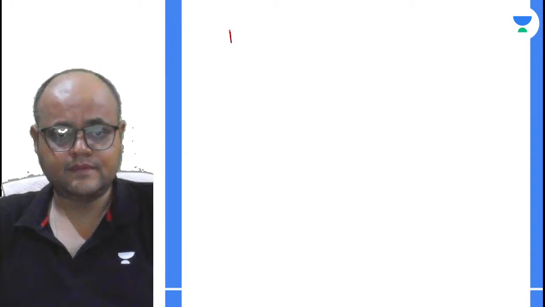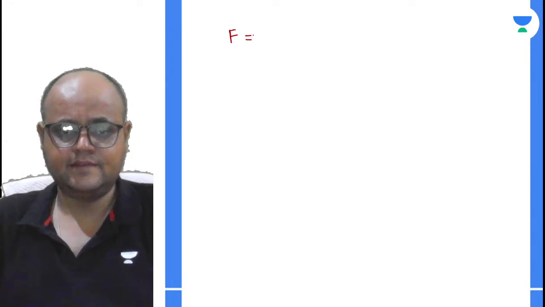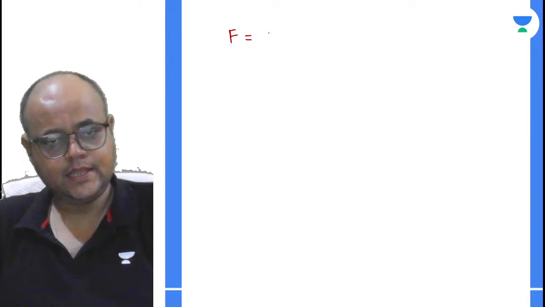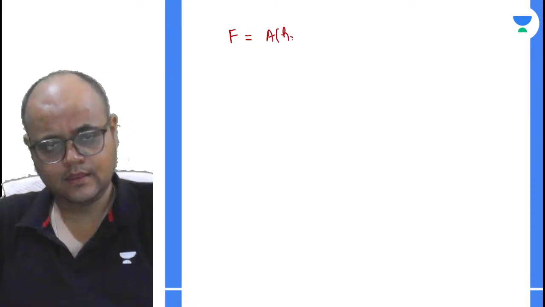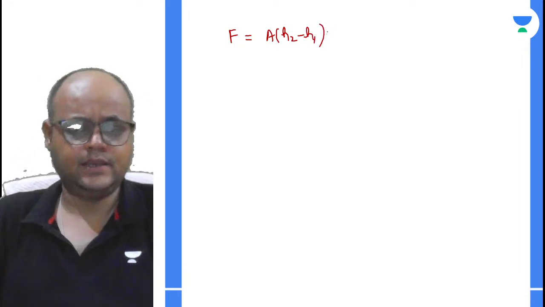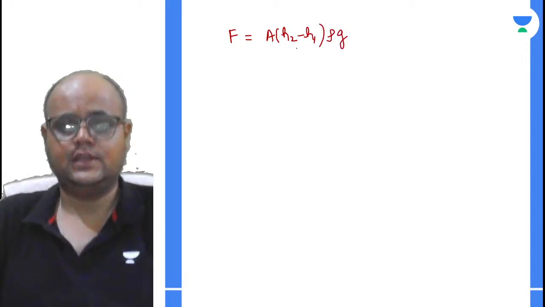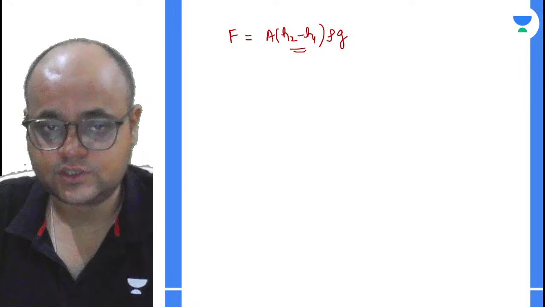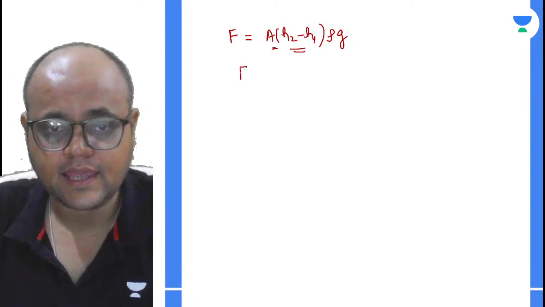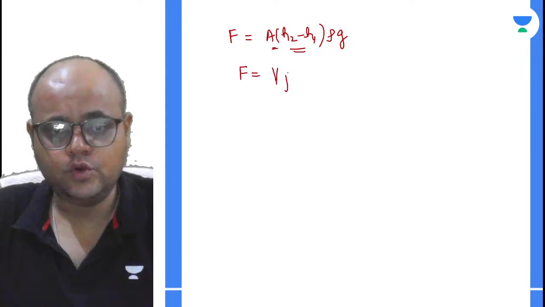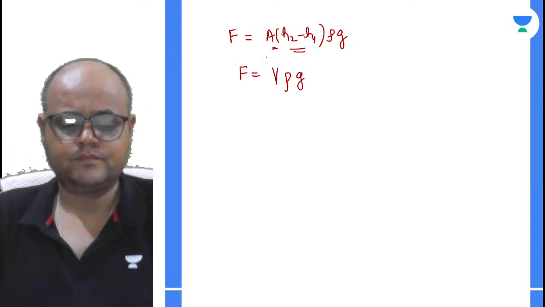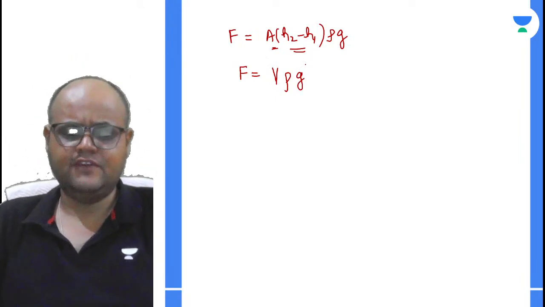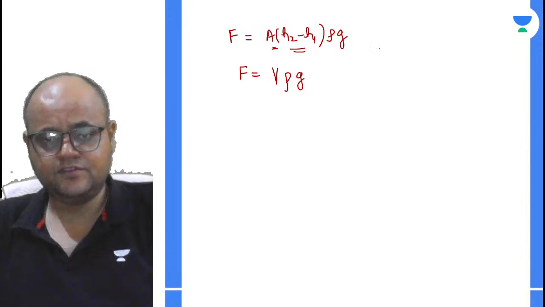This F is A, H2 minus H1 into rho into G. Now this H2 minus H1 when multiplied with A, this will give you volume, yes or no? Right? This will give you volume. What is V?